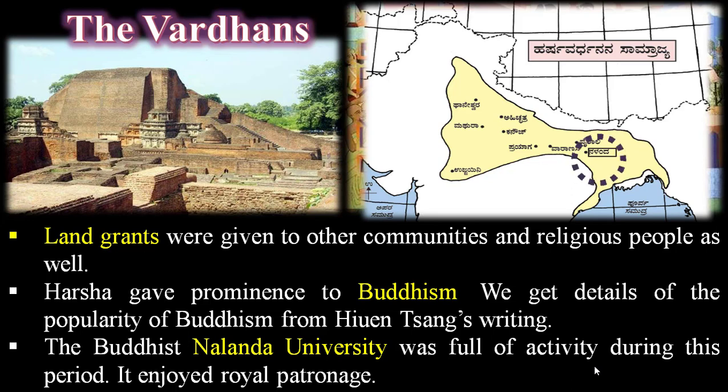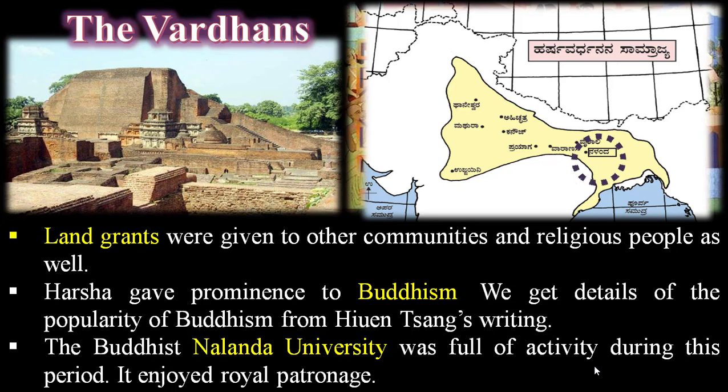We get details of the popularity of Buddhism from Hiuen Tsang's writing, his work called Si-Yu-Ki, which gives more information about the progress of Buddhism supported by Harsha.